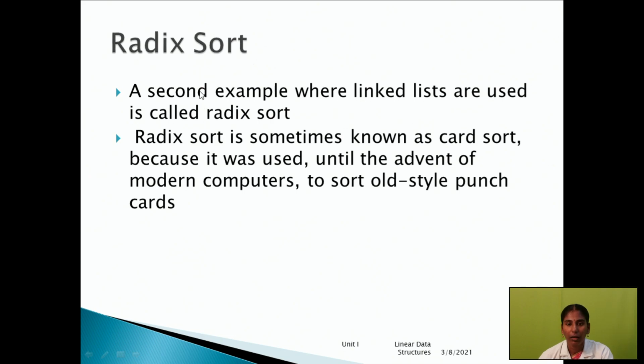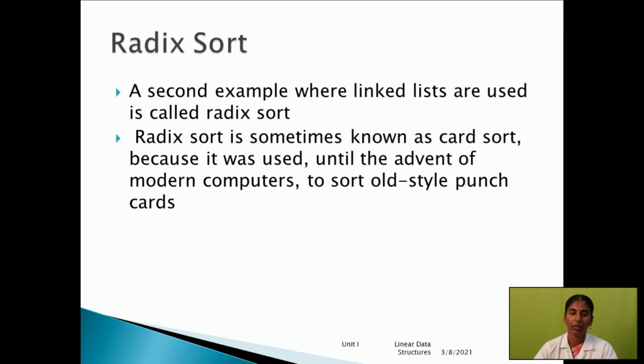This is the next example after linked list. Another one is bucket sort, also called card sort. It was used until the advent of modern computers to sort old-style punch cards. Here, first we have to consider how many elements are used, and then identify the least significant digit and most significant digit to store the data.